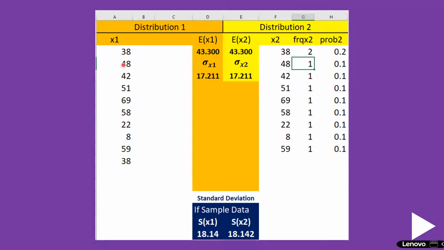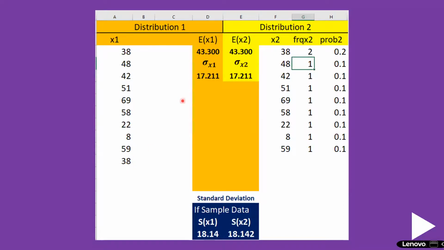Sometimes suppose the same mark is obtained by many students. For example, 38 is obtained by 2 students. Instead of typing 38 again, you can use this place. So you can put 38 and frequency is 2. That is, 2 students scored 38 marks. So either this way you can feed in the data or this way you can feed in the data.